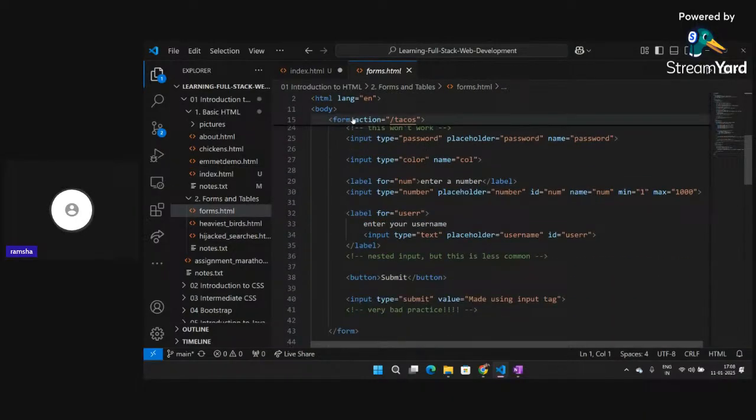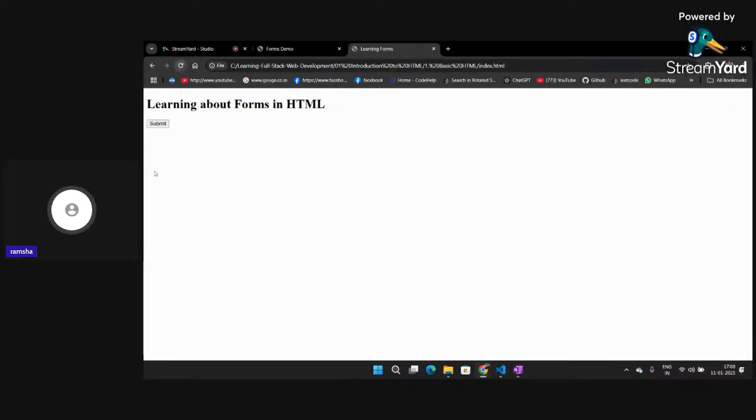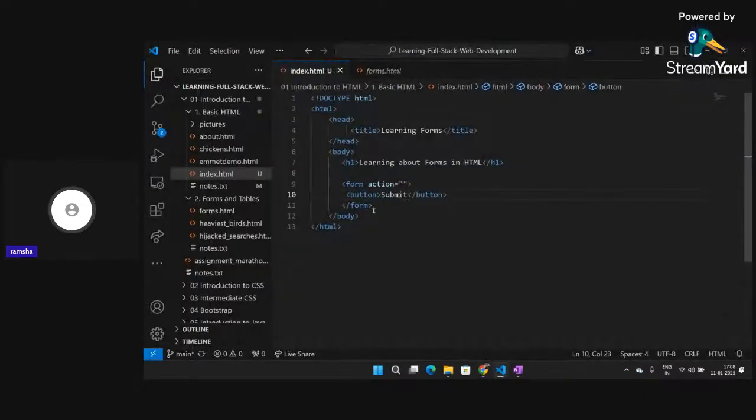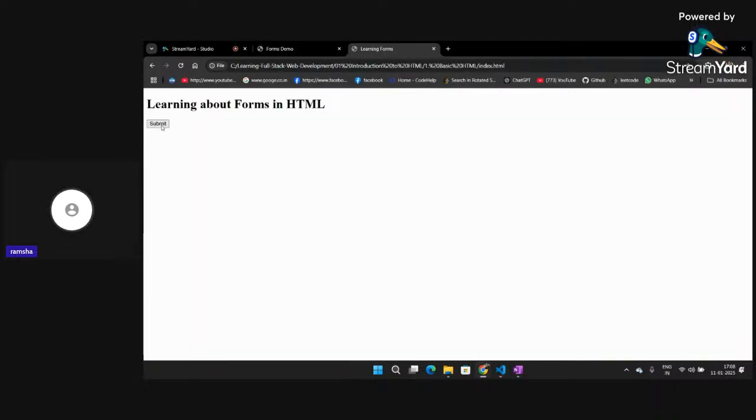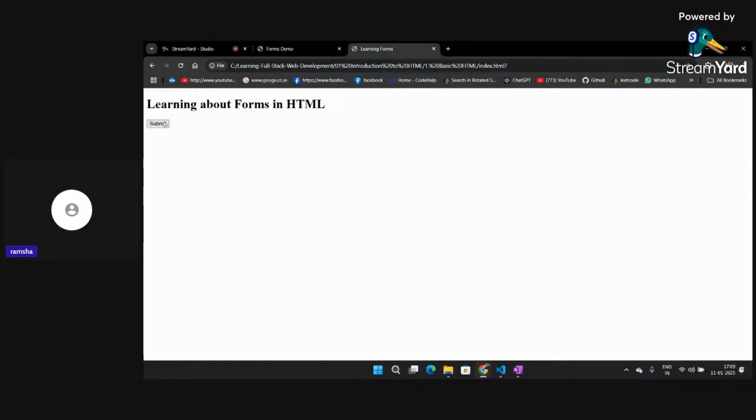Okay. So if you write here simply button, okay, and this is how you can create a button by using the button tag. And if you write here submit, and I click on refresh, go back to my web page, click on refresh, so you can see I am getting one button which is inside the form, right? And if I click on it, no matter how much I try, this won't work. Okay, so why is this form not getting submitted? Because inside the button I have to define the type. Okay, so if I give it type of submit, then it will submit to anywhere.